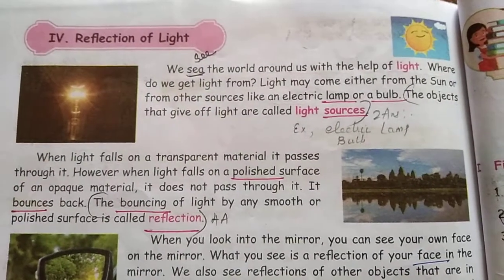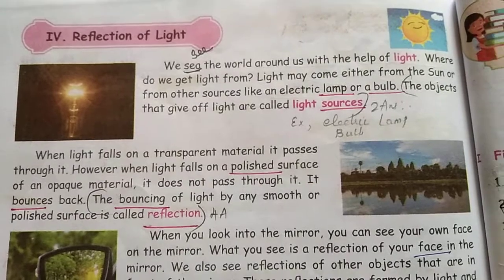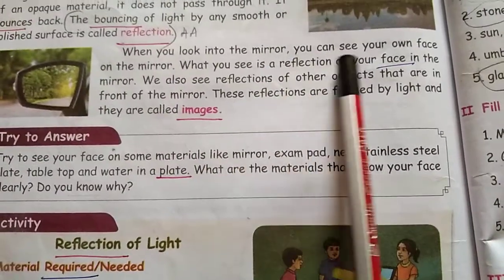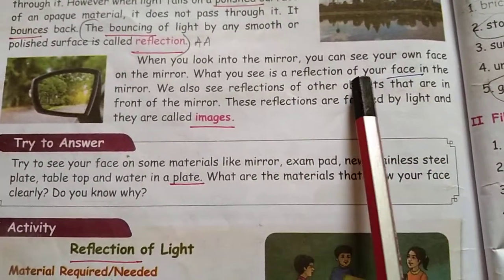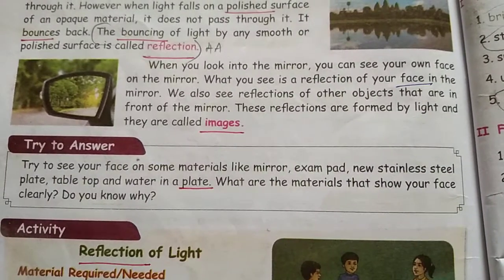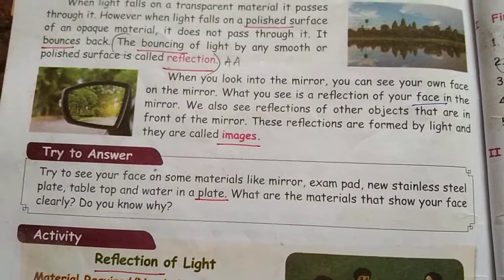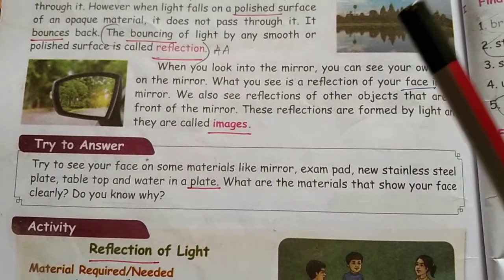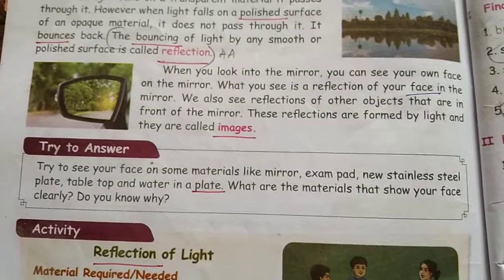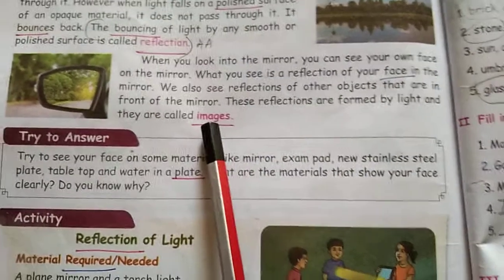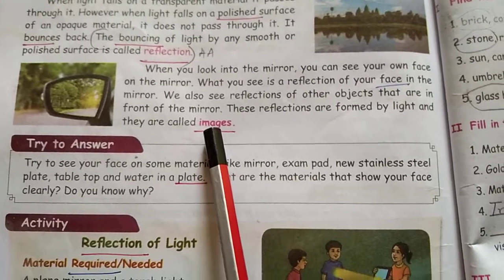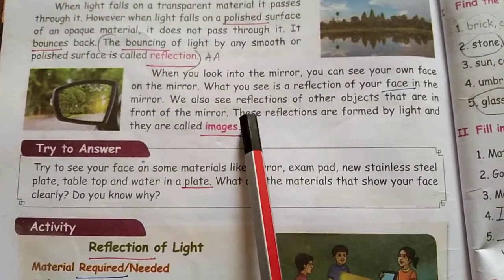If you have a mirror, you can test this and see what reflection of light is. When you look into a mirror, you can see your own face and also whatever is behind you, the background, reflected in the mirror. So we are getting the reflection, and we can see the images in a mirror. A mirror is an opaque object, but it gives a reflection to other sides.